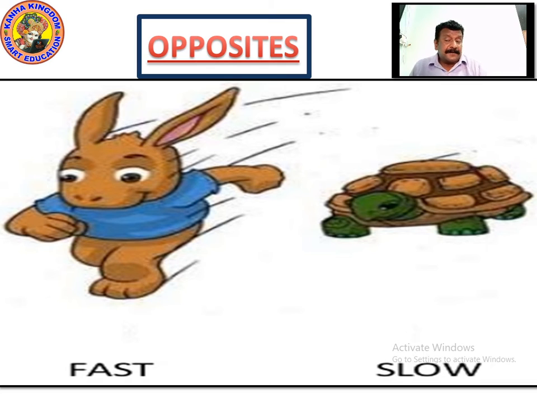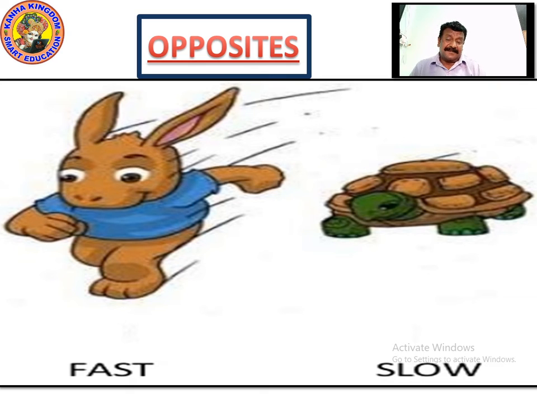But the hare, what did the hare do? The hare started running fast, and after reaching a certain point, he said, let the tortoise come, it will come slow. By the time I'll take a nap. But the tortoise kept on walking at such a pace that it crossed the hare and reached the point earlier, much more with a gap to win from the hare. And it won. So this is a very big moral story for all.